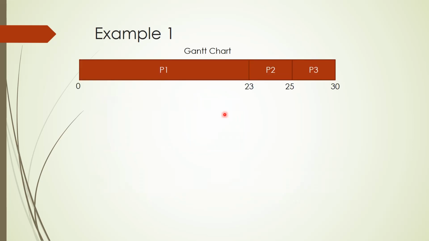Now the waiting time of each of the processes. P1 arrived in the system and is not waiting. Immediately it is assigned the CPU, so the waiting time for P1 is 0. P2 is waiting for P1 to complete its execution.